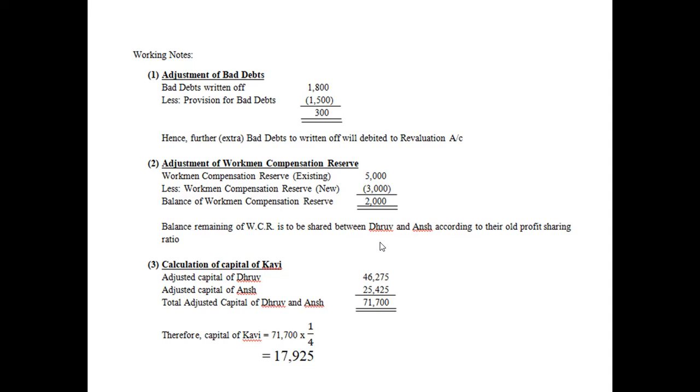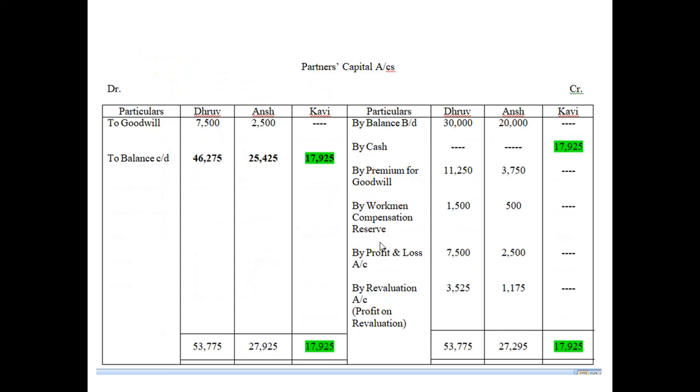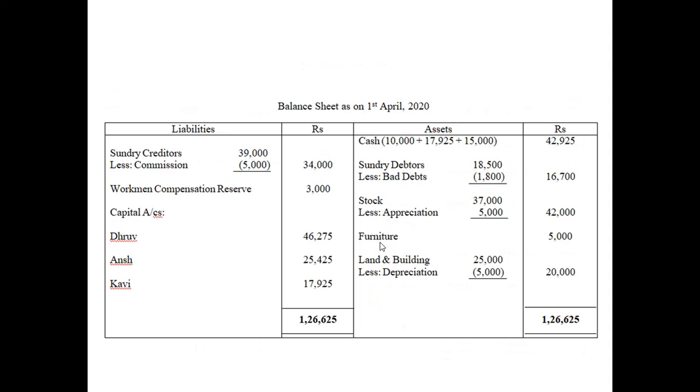So workmen compensation reserve. See, workmen compensation reserve was previously 5,000. So the new amount was 3,000. So this new amount will be continued. And the leftover balance 2,000 was already shared between Dhruv and Ansh as per their old ratio. So it is already included in the capital account. So don't worry about it. You must have noticed one question.